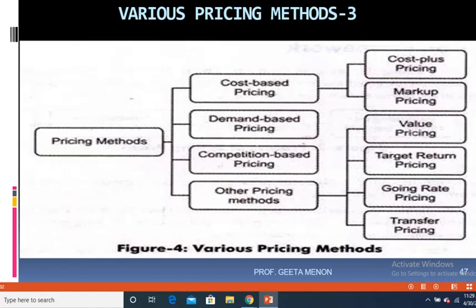A very classic example of this penetration pricing is about our services, that is our internet services or our phone services, which are provided by various competitors, like you have Airtel, Vodafone, Idea, BSNL, and Jio.